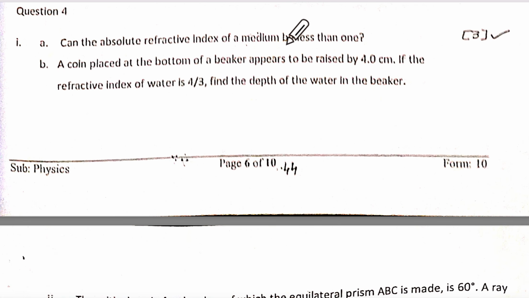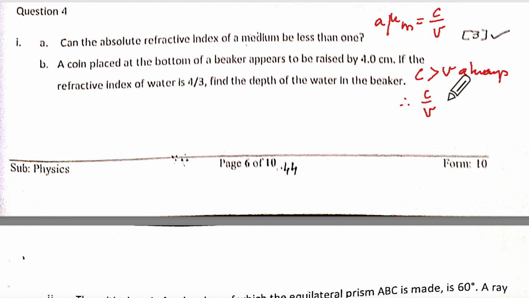Can absolute refractive index be less than 1? No, ma'am. You have absolute refractive index mu is equal to C upon V. Correct? And you will say C is greater than V always. We are going to write in short. Correct? Therefore, C upon V will be greater than 1.